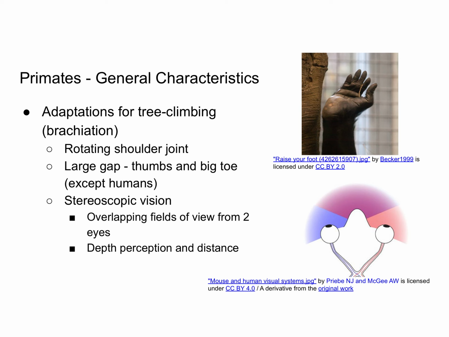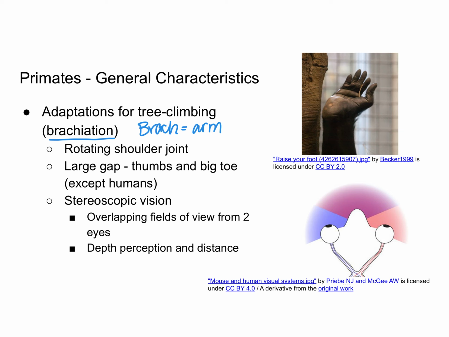Primates also have some adaptations for climbing trees, and tree climbing or swinging through trees is known as brachiation. And that prefix of brachi means arm. So the major muscle in your upper arm is the biceps brachii. You have the brachial artery that runs through your arm. You have the brachial nerve that runs through your arm. And so that prefix stands for things associated with the arm.